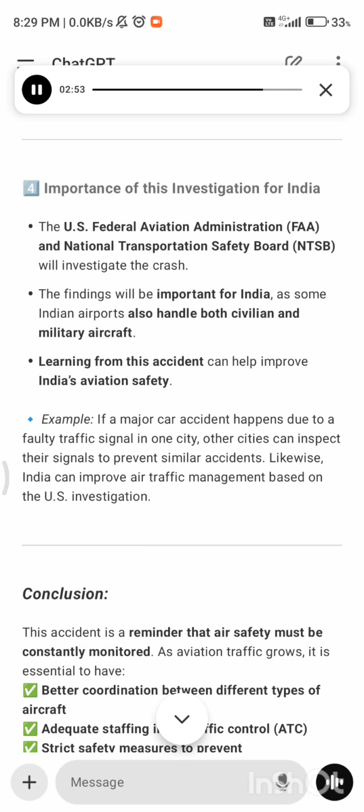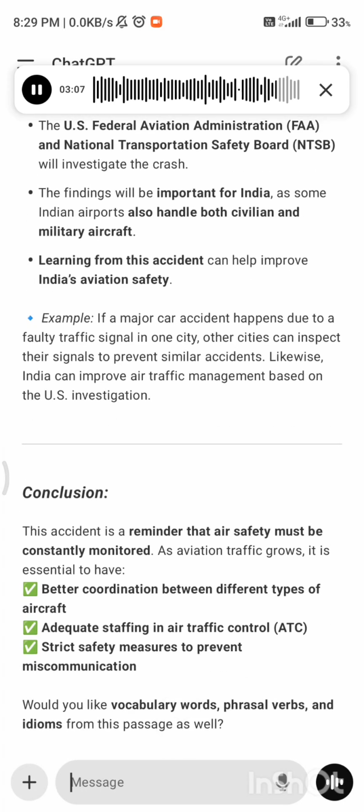Example: if a major car accident happens due to a faulty traffic signal in one city, other cities can inspect their signals to prevent similar accidents. Likewise, India can improve air traffic management based on the U.S. investigation. Conclusion: this accident is a reminder that air safety must be constantly monitored. As aviation traffic grows, it is essential to have better coordination between different types of aircraft, adequate staffing in air traffic control, and strict safety measures to prevent miscommunication.